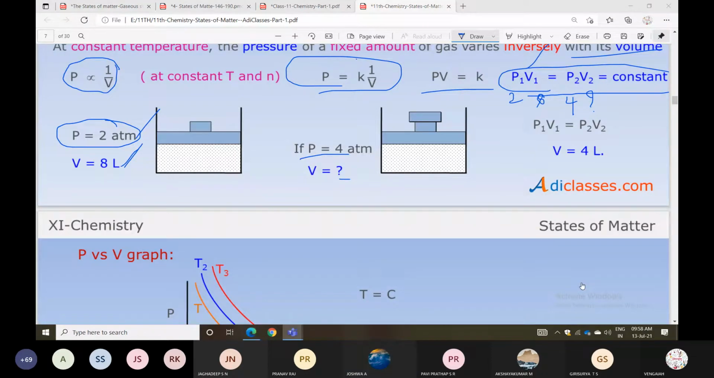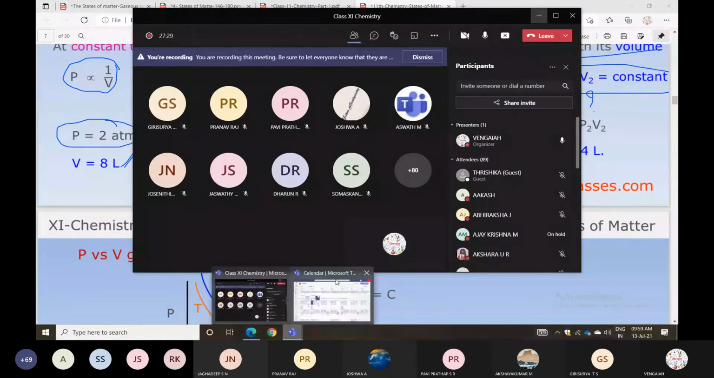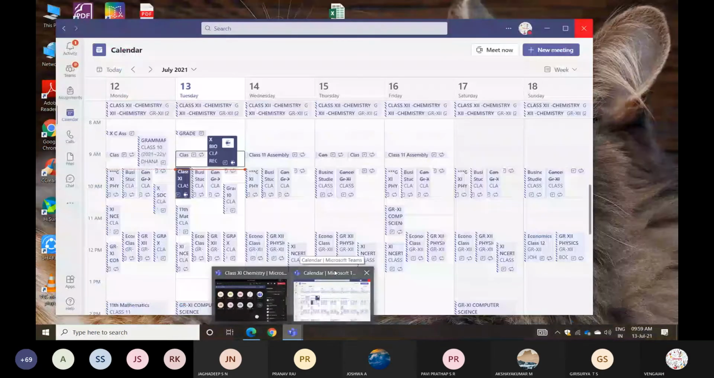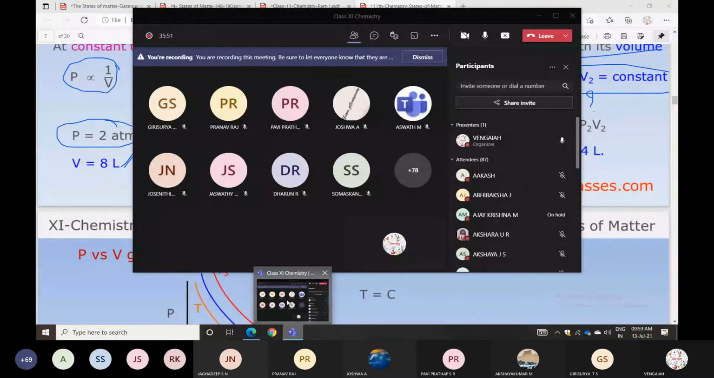So pressure is given as 2 atm, volume is given as 8 liters. If pressure increases, what will happen to the volume? This is the question. When pressure increases, volume will decrease, because P is inversely proportional to V.